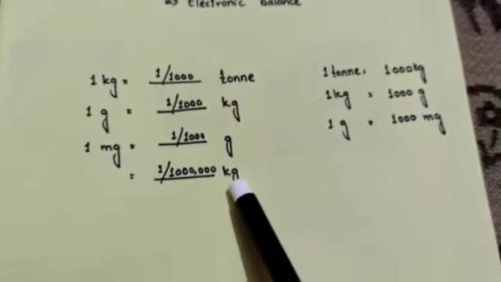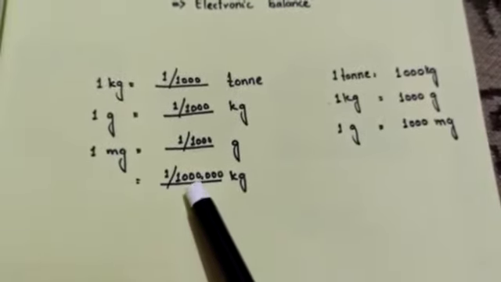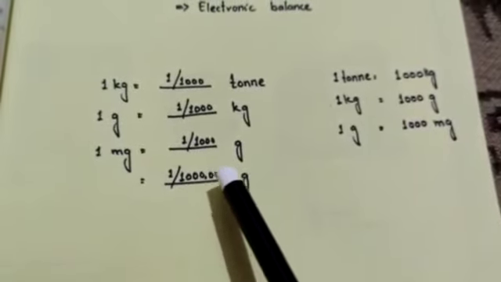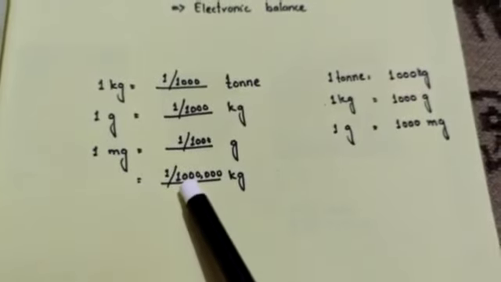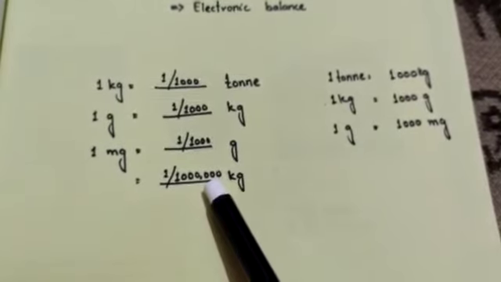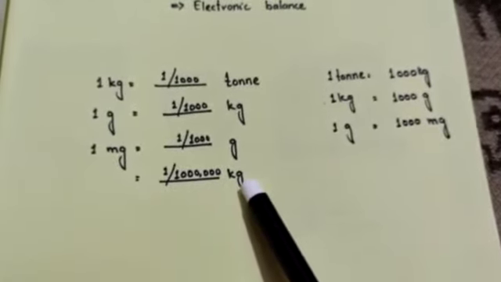Next one, in the gram conversion we write down here 1 divided by 1000, and next one is kilogram conversion, means first of all we have to move from the milligram to the gram, that is 1 by 1000, and next one gram to kilogram, that also has a 1000 difference, so we write down here 1 by 1000 by 1000 kilograms.